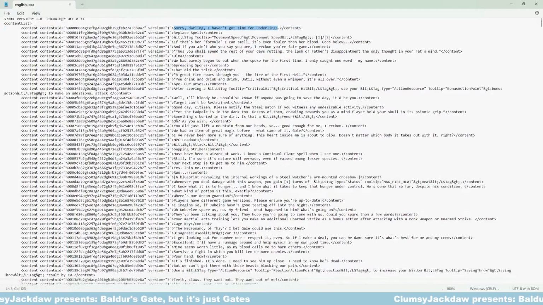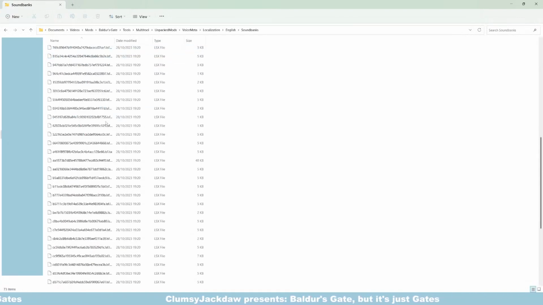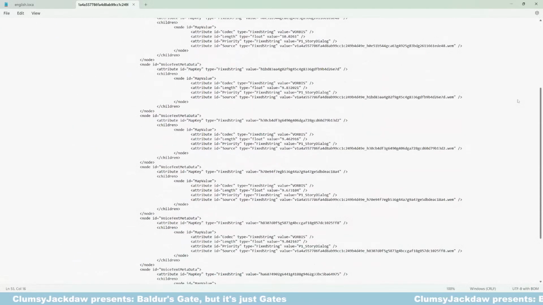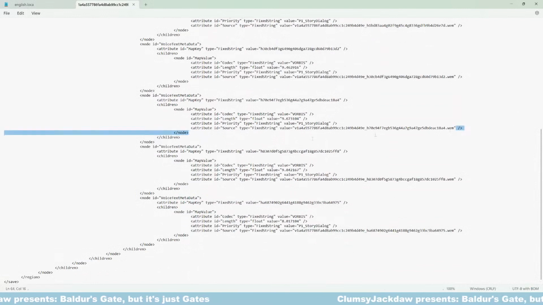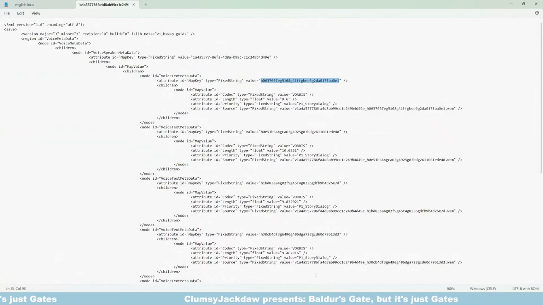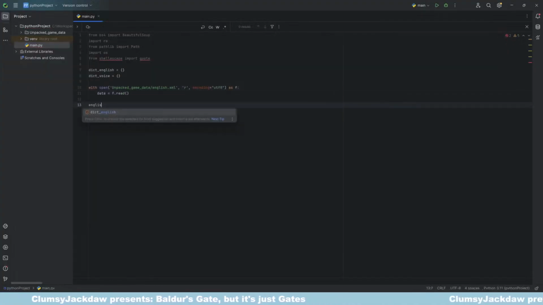The first is the English.loca file, which contains content UIDs and their corresponding text. The other type is the LSX files. These files contain content UIDs which are present in the English.loca file and link them to file names of the actual audio files. These audio files exist for every character in the game. Using these files we can make a Python script.